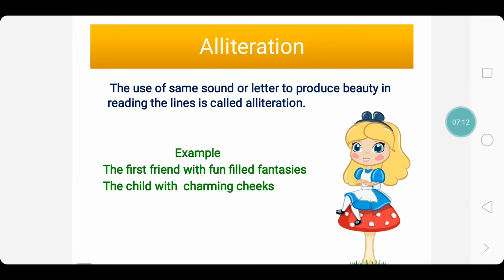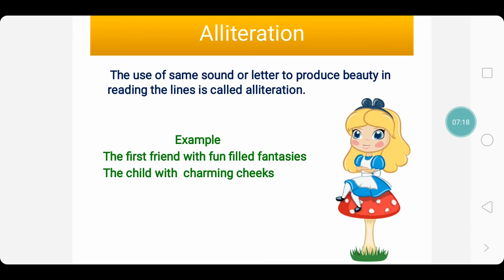Now, on to alliteration. What is alliteration? The use of the same sound or letter to produce beauty in the reading of the lines is called alliteration. Look at the examples here. The first friend with fun-filled fantasies. Here the letter F is repeated, and this creates a rhythm in pronouncing the line. Hence it is called alliteration, which is generally used in poetry to create a vivid rhythm in the poems.